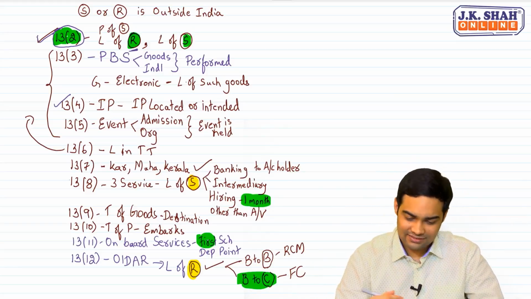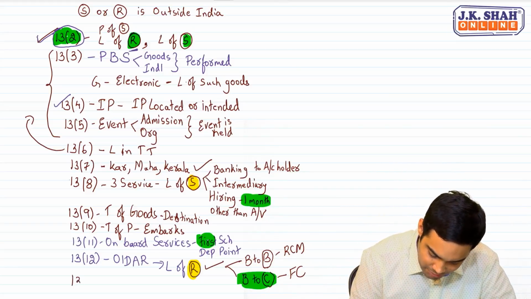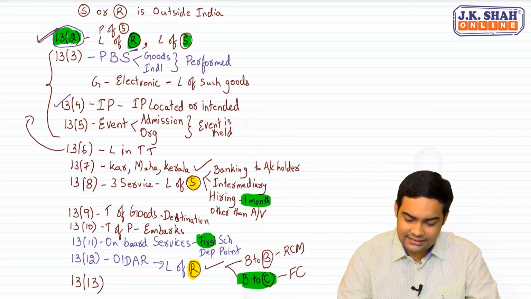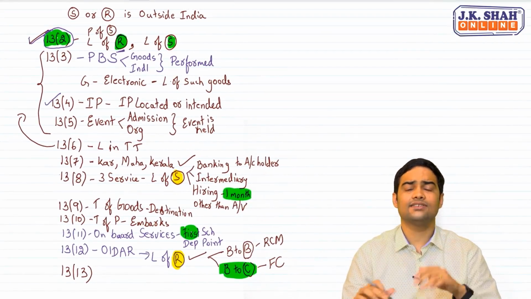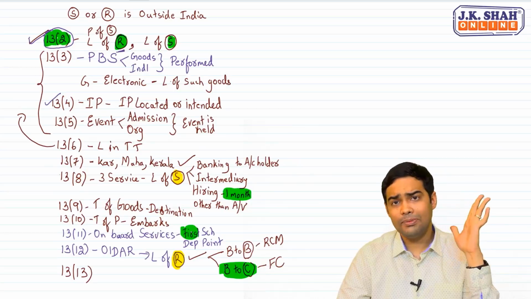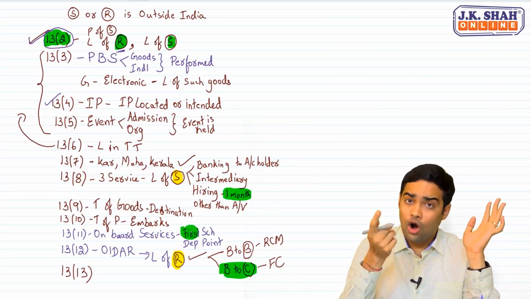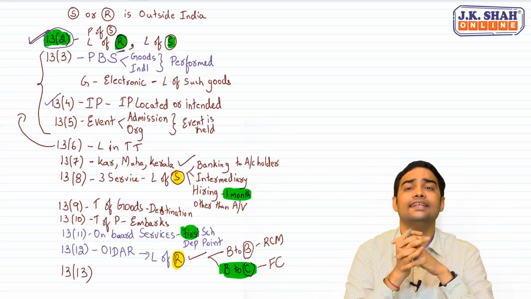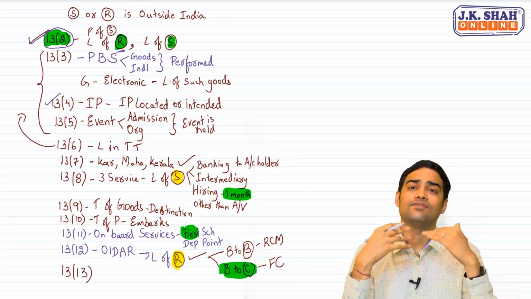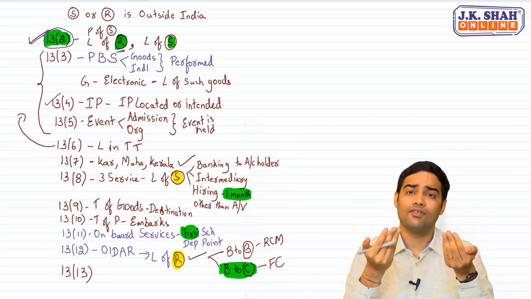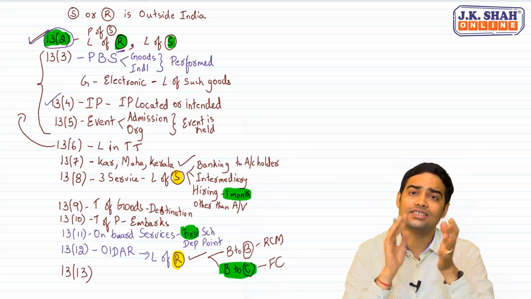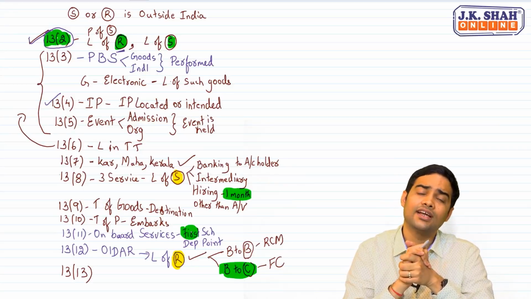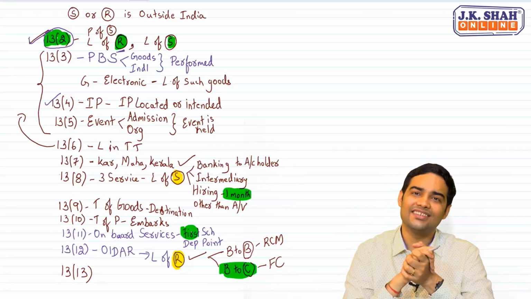And finally, 13.3. When we talk about 13.3, this gives special power to government in case there is some non-taxability. Some transactions where taxation is not being applied though it is consumed in India, or taxation is being applied resulting into double taxation. In such cases, government can specify the place of supply. So this gives a power to government to specify place of supply for certain transactions. Nothing was there about 2 years back in this, and thereafter at present there are 2 entries notified in 13.3.